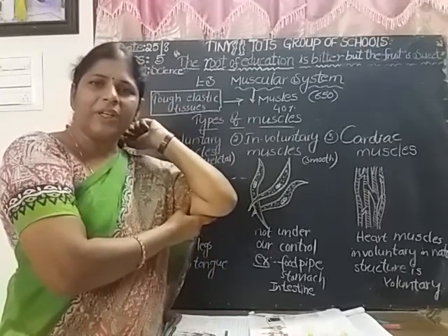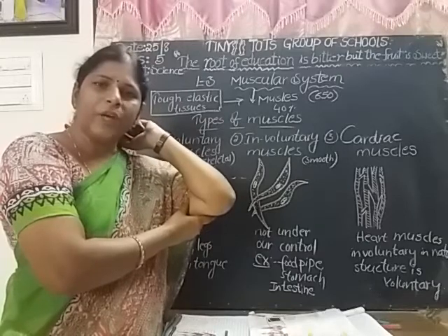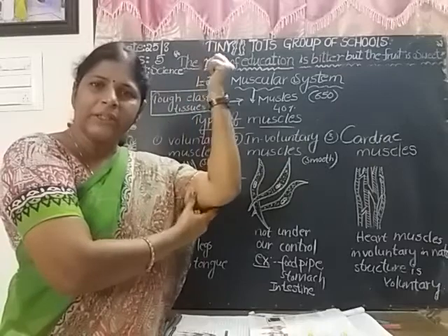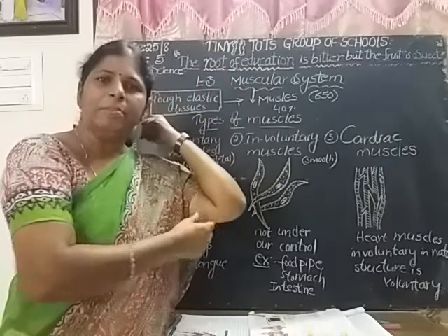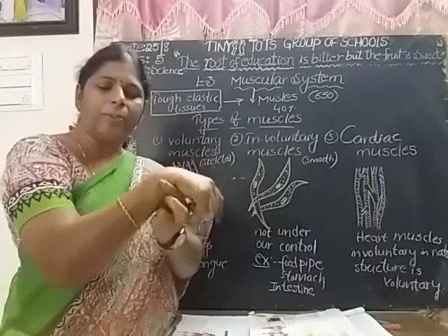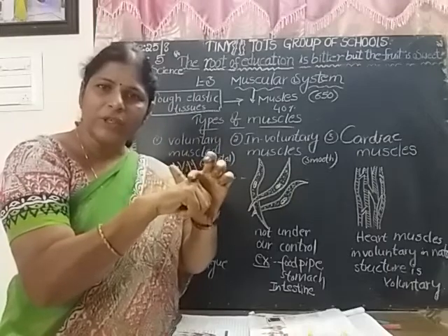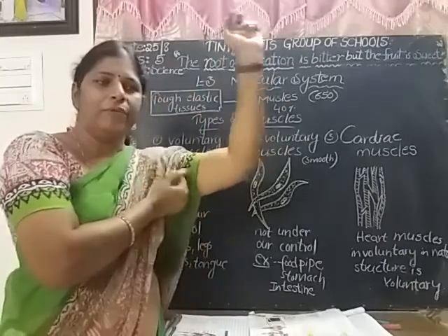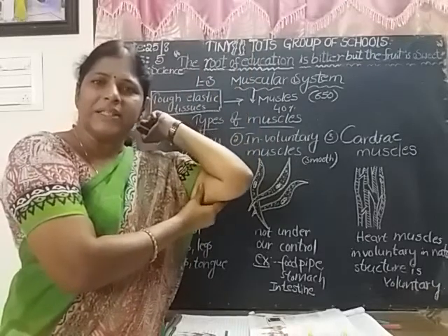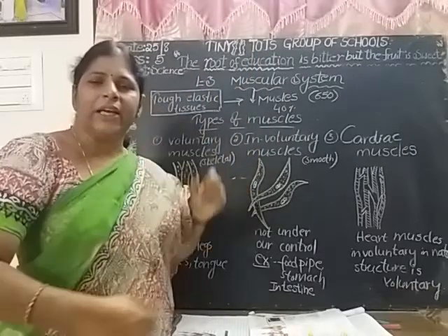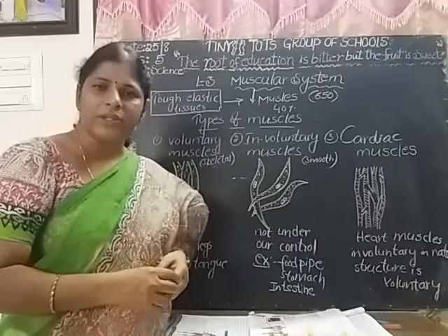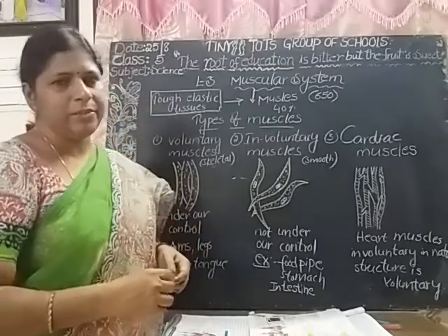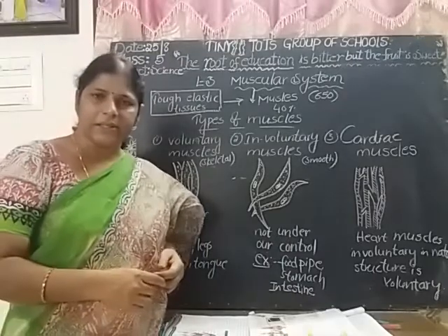Do you feel something hard or smooth? You feel something smooth. Yes, children, these smooth parts are called muscles. So hard parts are called bones, and smooth, fleshy parts are called muscles. Is it clear? The skeletal system is made up of bones. Like that, the muscular system is made up of muscles.